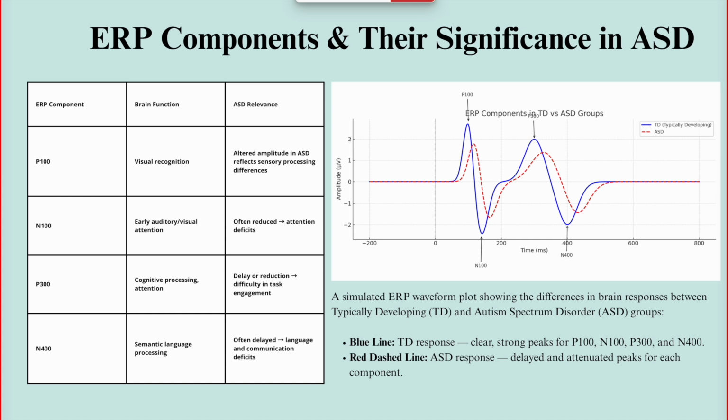As you all can see on the plot, the blue line represents the ERP waveform of a typically developing child, which clearly shows sharp peaks. In contrast, the red line shows the ASD response, which is generally delayed across the four components. This visual difference reinforces how ERP features are critical indicators in ASD detection.